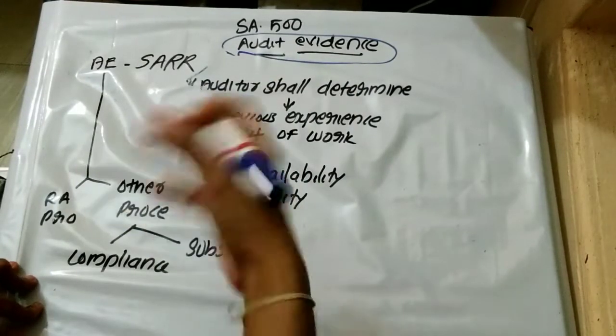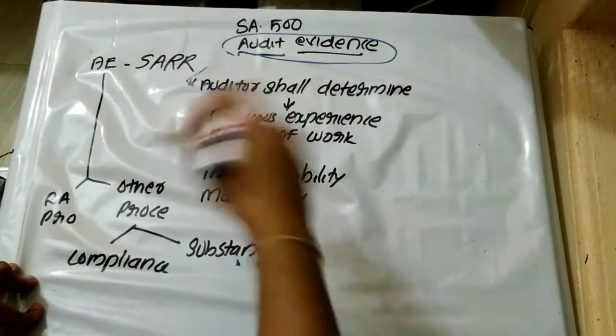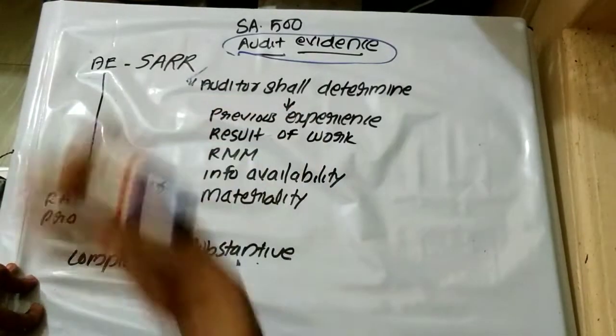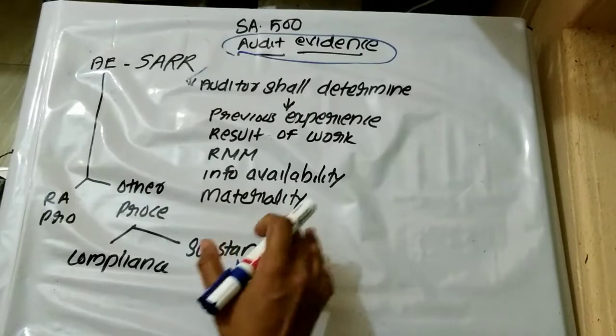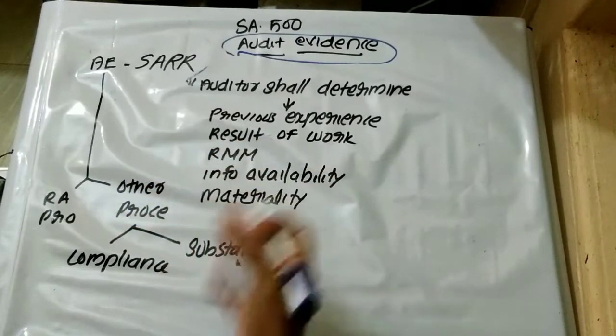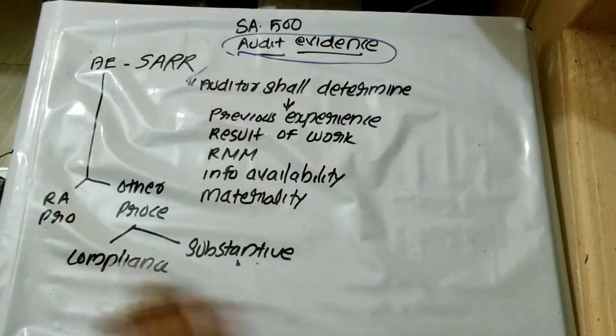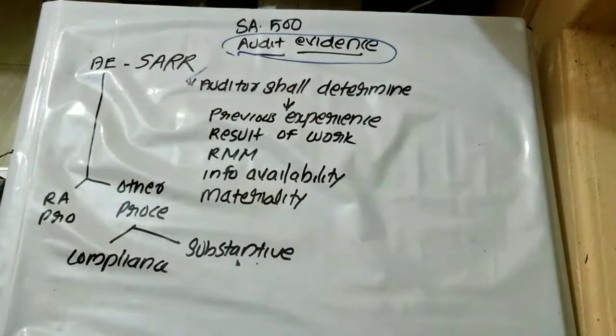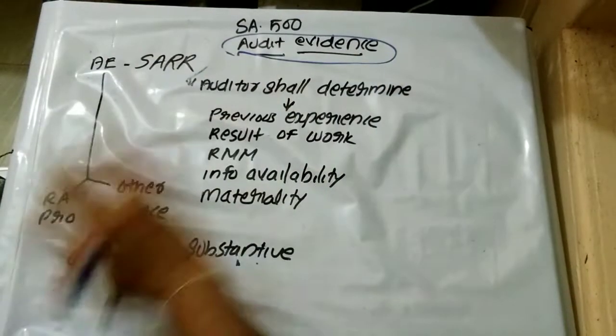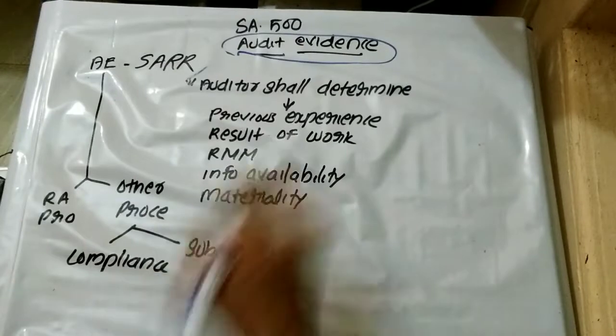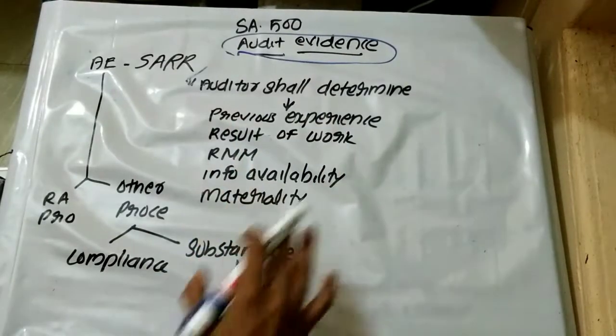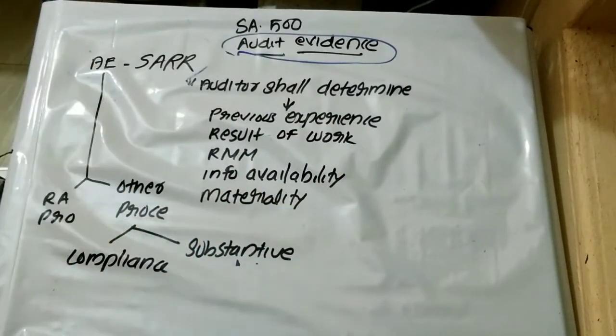First of all, I am taking a simple SA which will be very easy for you, and easy to understand each concept. So this SA does not need that much explanation. We have studied this SA very well in our IPCC. Okay, so I am moving towards SA 500. This is a fast lecture. We have to complete this SA 500 within a period of 25 or 30 minutes.